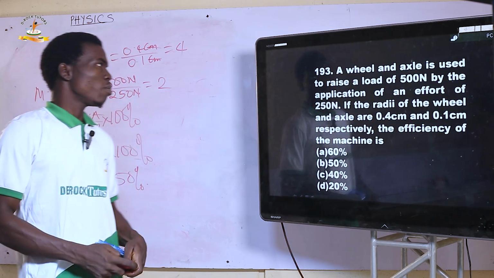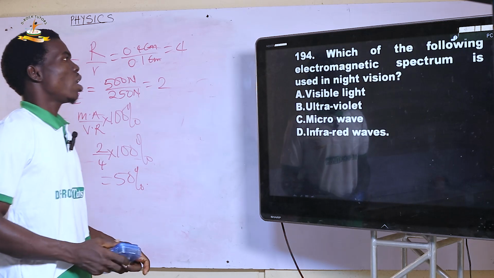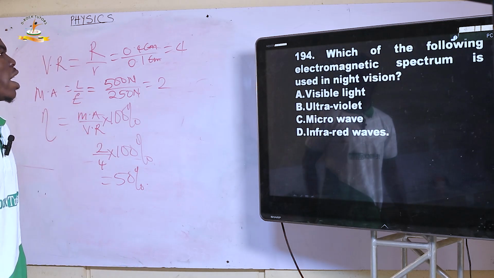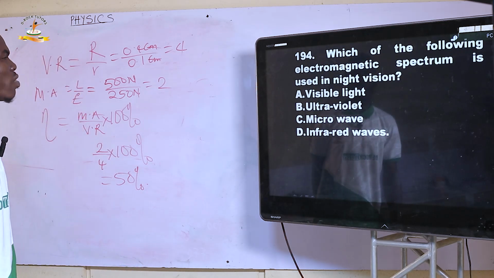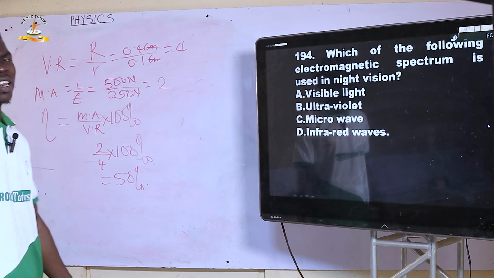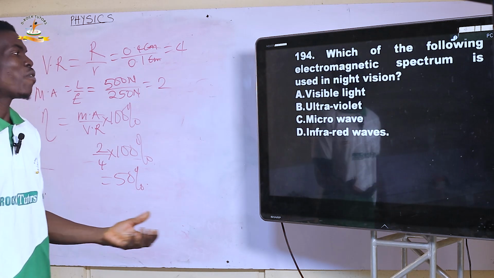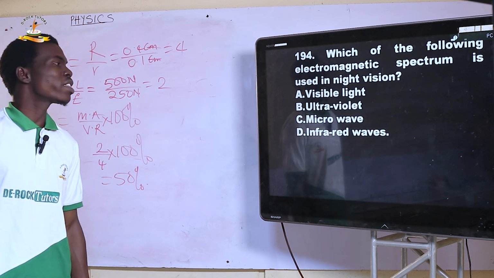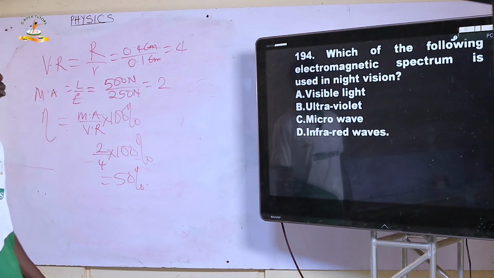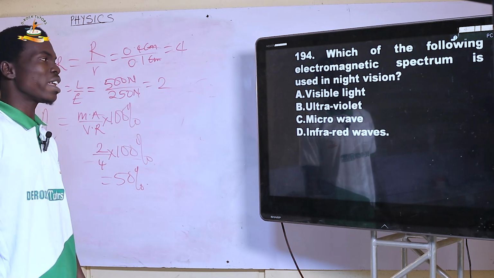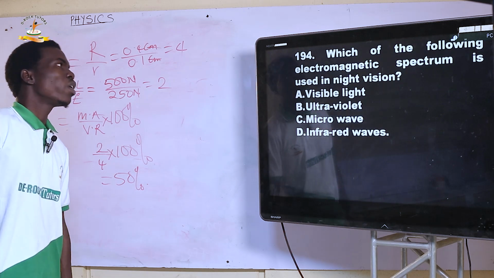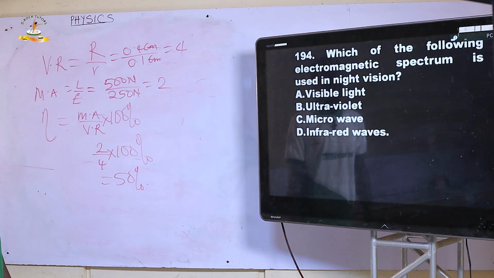Next. Which of the following electromagnetic spectrum is used in night vision? In night vision, the electromagnetic spectrum used is infrared waves. They are the ones that we can use in night vision. So that is infrared wave.